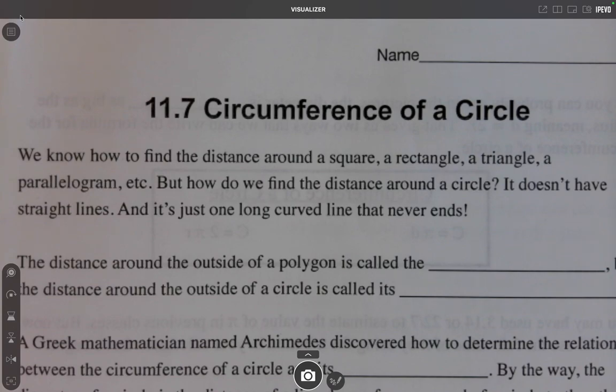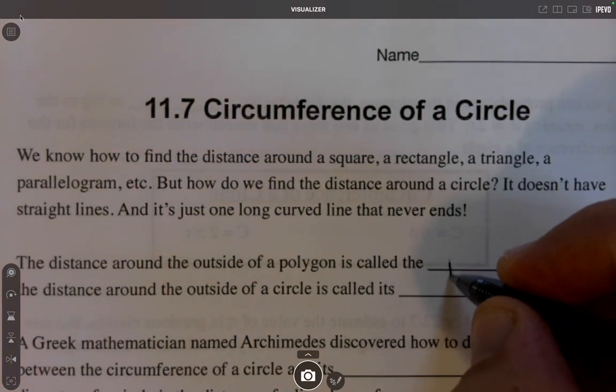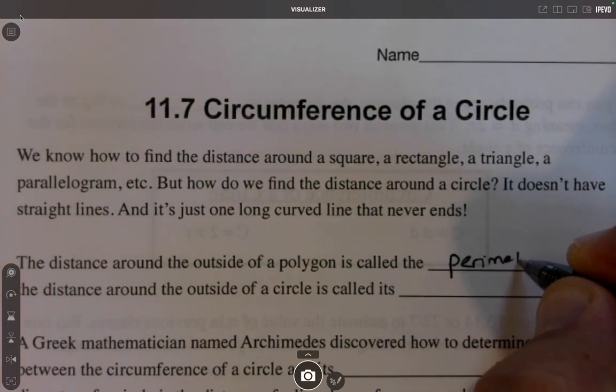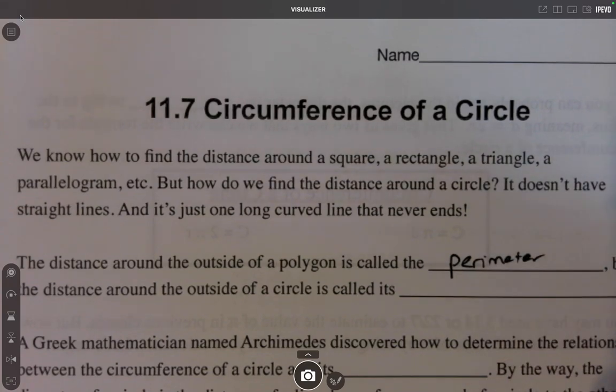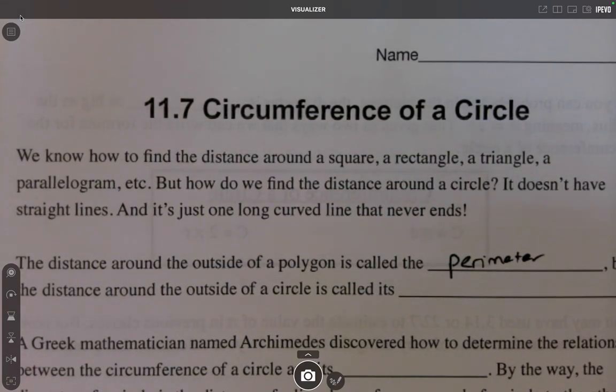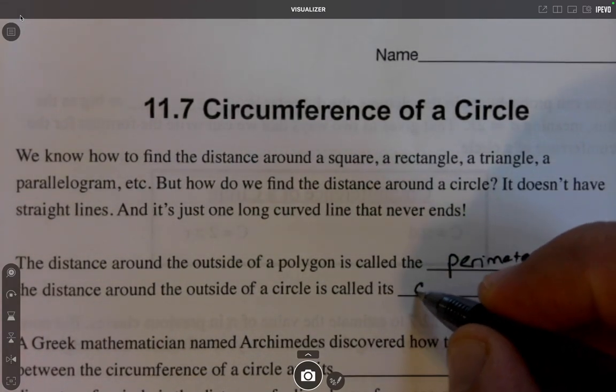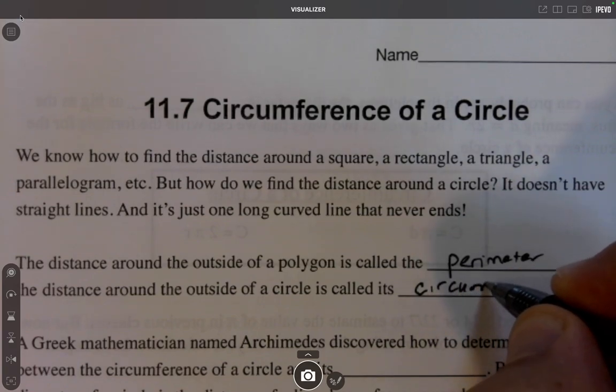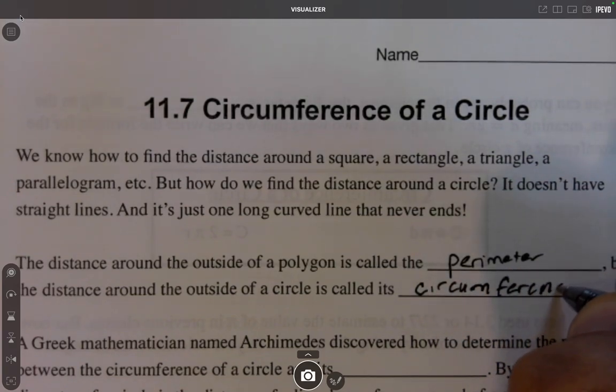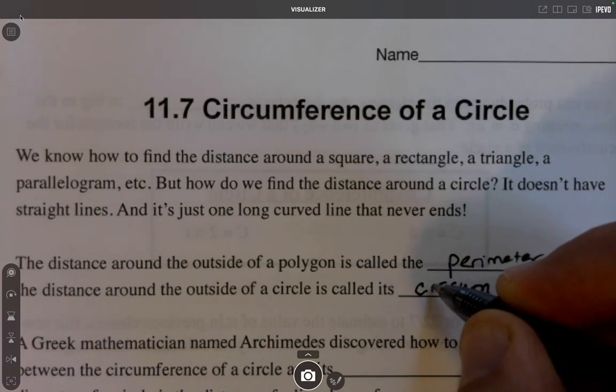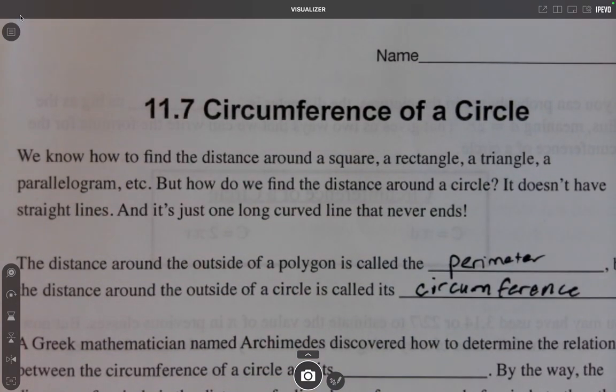It doesn't have straight lines, and it's just one long curved line that doesn't really have a clear beginning or end. The distance around the outside of a polygon is called the perimeter. You've been learning the perimeter and area of things since you were in elementary school. But the distance around the outside of a circle, which you've probably already seen before, is called the circumference. So it's very similar in concept to the perimeter. It's just that we use this word when we're talking about a circle.